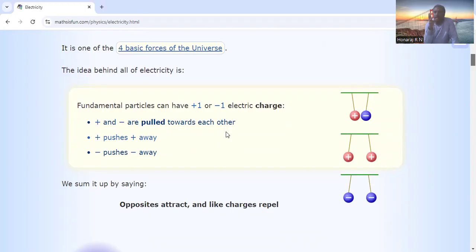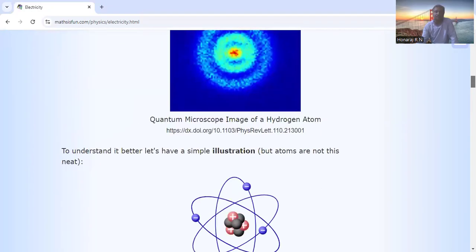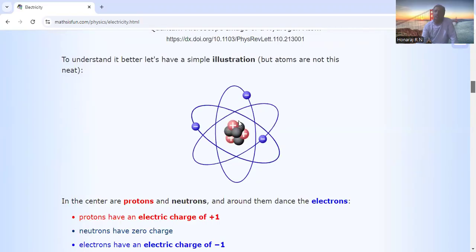Protons and neutrons are present at the center of the atom, which we call the nucleus. Around it, in elliptical orbits, electrons are revolving.